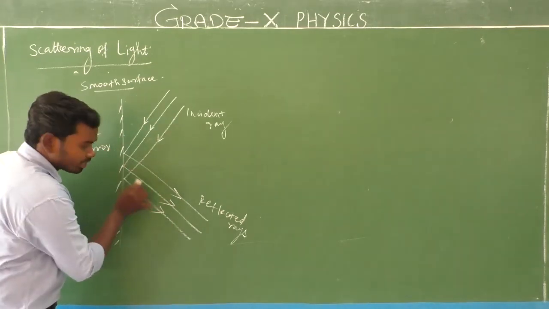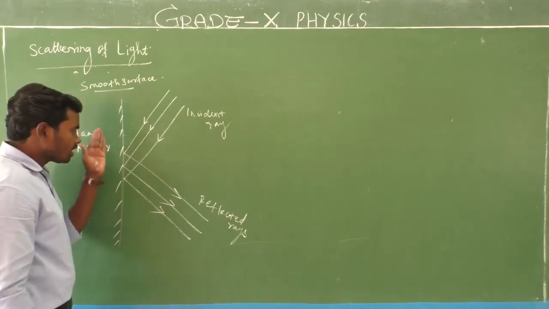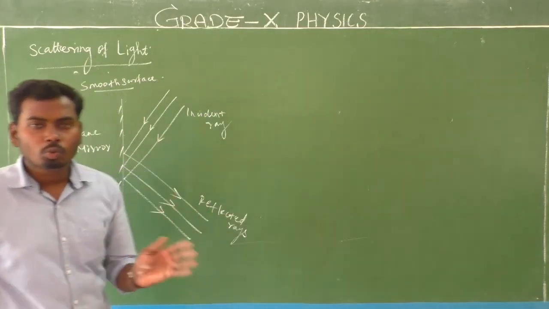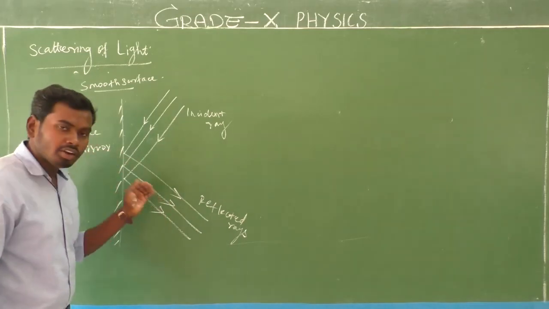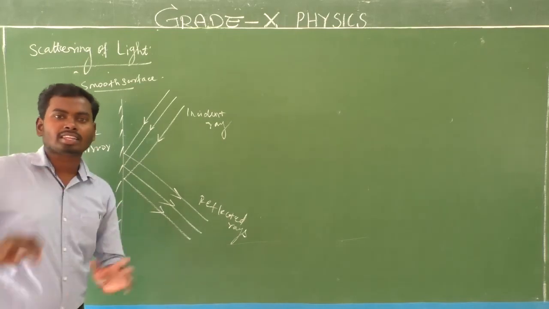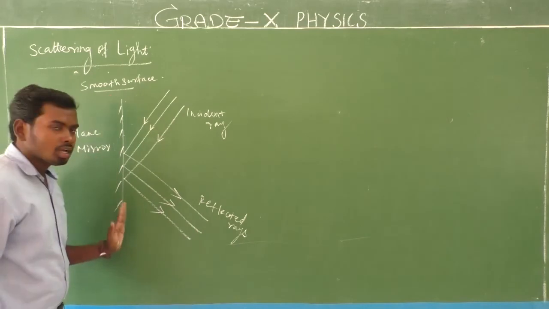Because the plane mirror surface is a smooth and polished surface, that is the reason why after reflection, all reflected rays travel in a particular, specific direction.